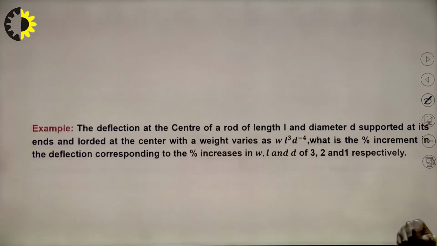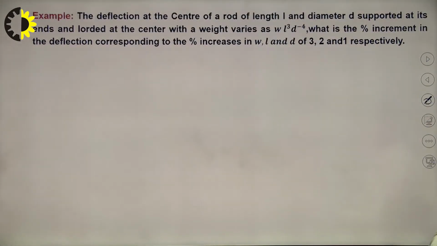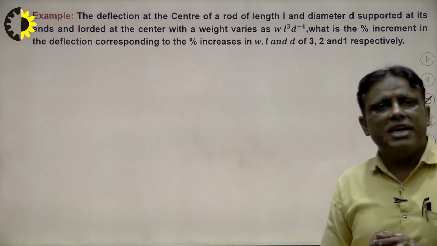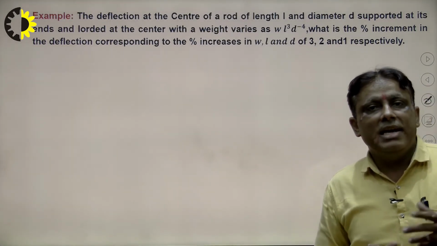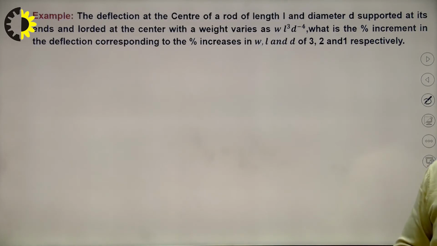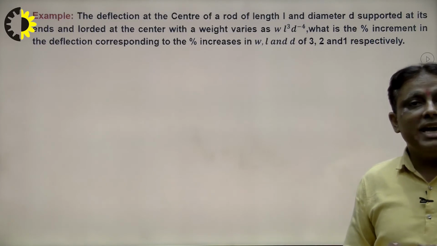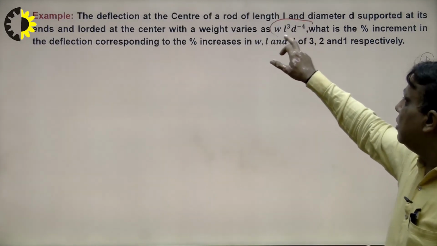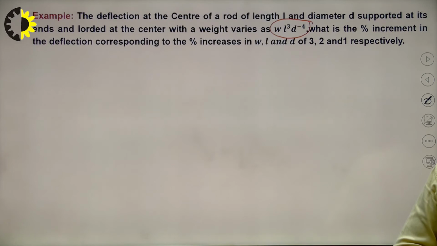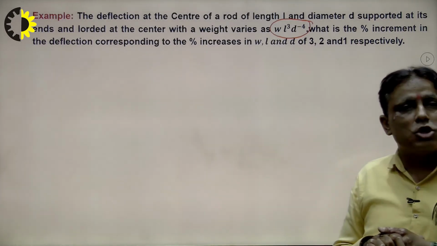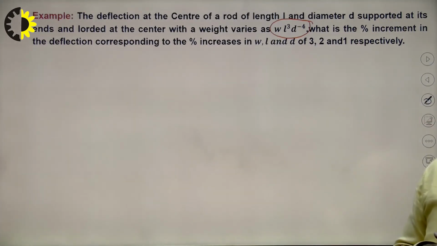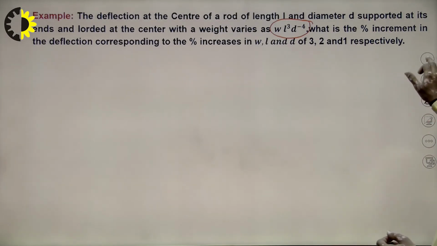Suppose we have another example: the deflection at the center of a rod of length L and diameter D, supported at its ends and loaded at the center with a weight W. The formula is given, because students have not studied such a type of problem. The percentage increment in the deflection corresponds to the percentage increase in W, L and D of 3, 3 and 1 respectively. So what will be the roadmap to solve such a type of problem?